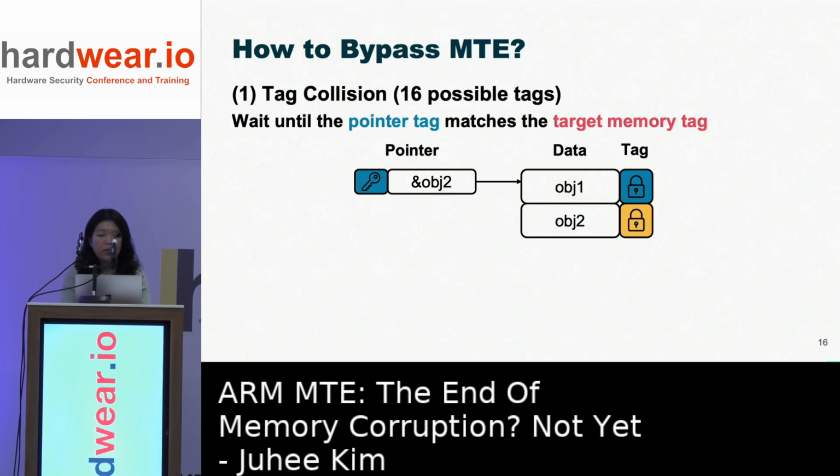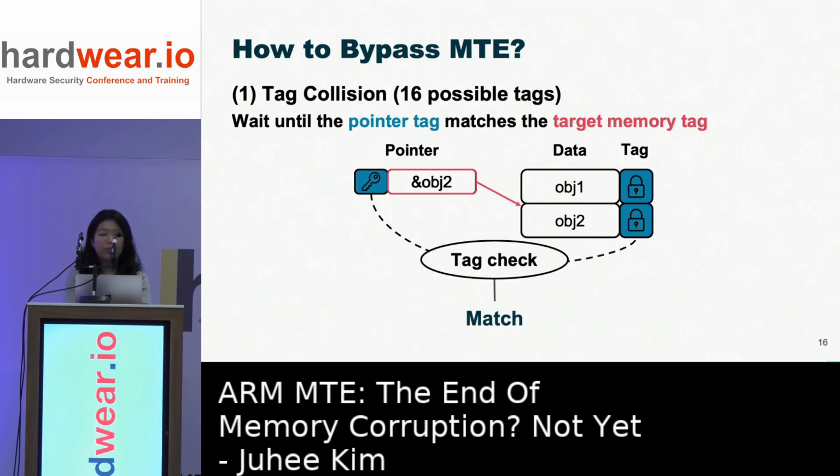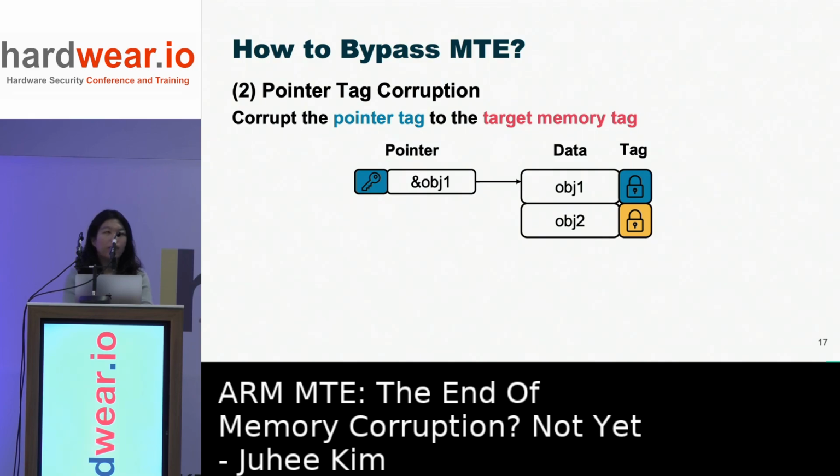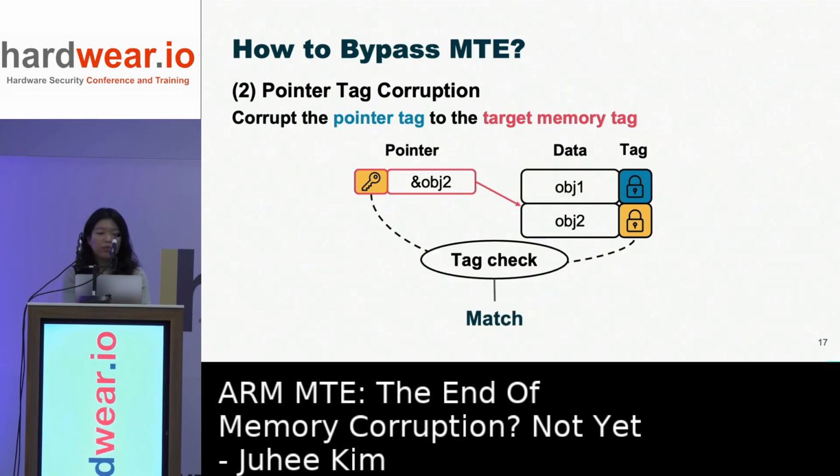How to bypass MTE? One way is to exploit tag collision. Since the tag is only 4-bit, there are 16 possible tags. So if the objects are randomly tagged, there is a 1/16 chance that two different objects have the same tag. So the attacker can wait until the tags collide and trigger memory corruption. Another way is to corrupt the pointer tag. If the attacker can corrupt the entire pointer, the tag can be set to match the target object's tag, and it will bypass MTE.